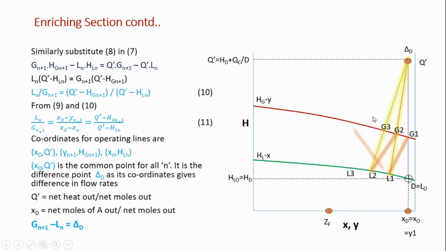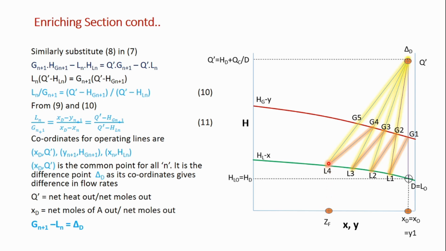So draw a tie line from equilibrium data. Okay, now L3, G4 and delta D are on the operating line, so draw the operating line, and the intersection of the operating line with the saturated vapor curve is going to give you the G4 point. Continue like this. Draw a tie line from G4 to L4 from equilibrium data. Join L4 to delta D. That will give you the G5 point.